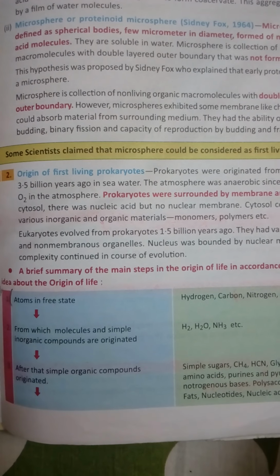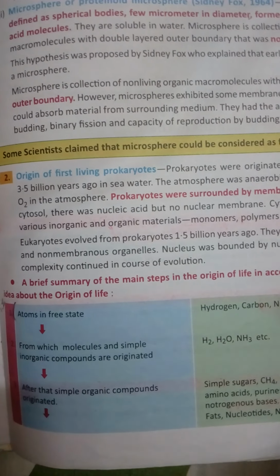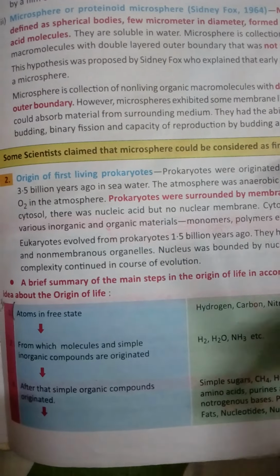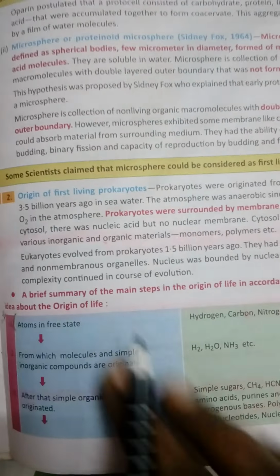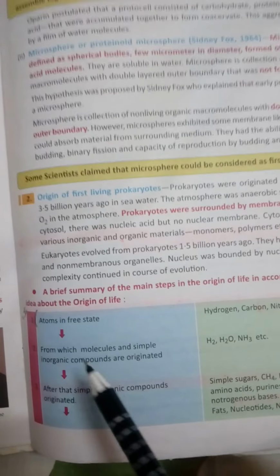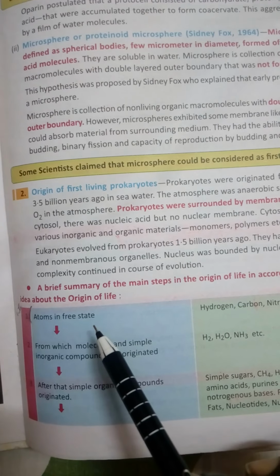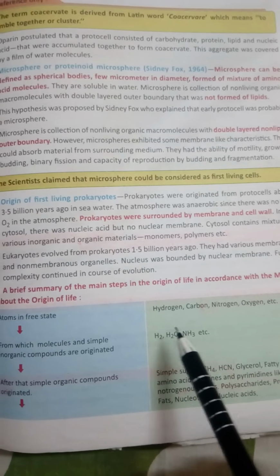Now, this is the brief outline of the chart which is being given in the book. So do go through this chart also. It is given here that atoms were first in free state. You don't have to study this, you have to study this. And yes, you just go through what is present here. So it is given here atoms were present in free state. Which of the atoms were present? Hydrogen, carbon, nitrogen, oxygen, right?